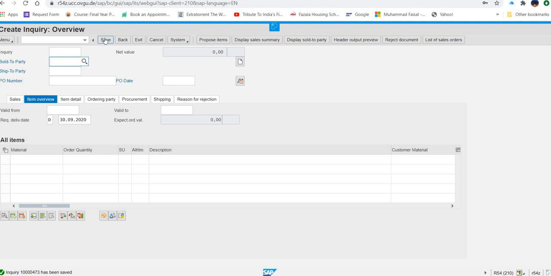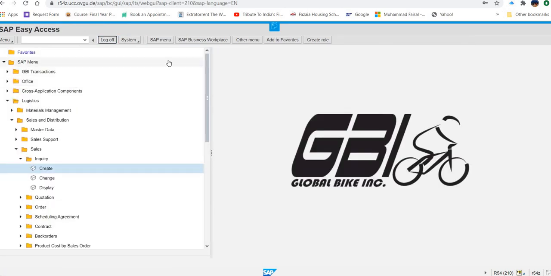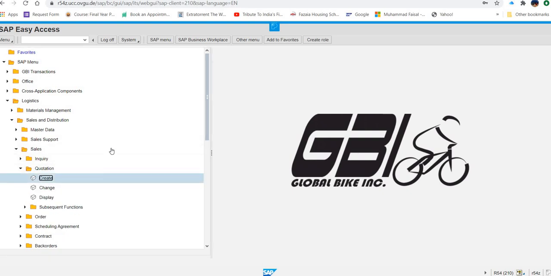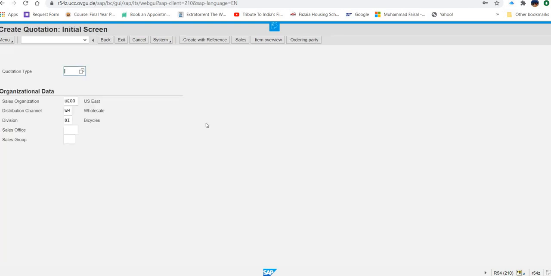Now I'm quickly going out of this step and now I'm going to create a quotation. So what we have to do, we have to follow the path Logistics, Sales and Distribution, Sales, Quotation and then Create. So instead of inquiry, now I'm going to click on quotation. And in the quotation, we have to click on create. And after clicking on create, what will happen? The screen will open. And on this screen, what is required?